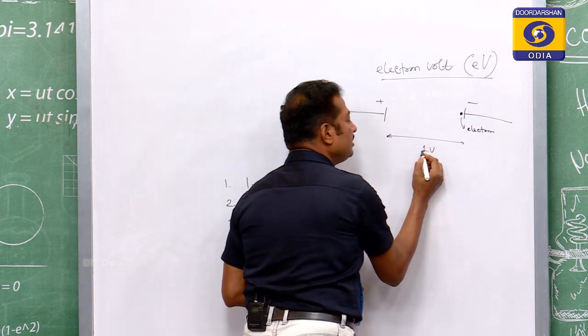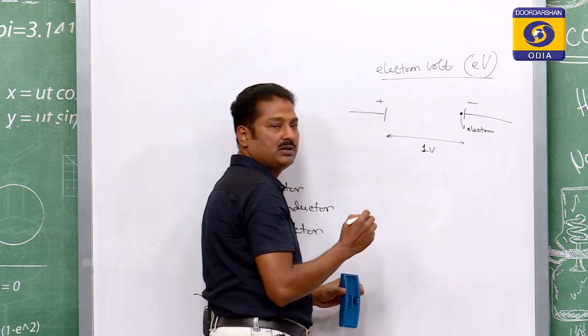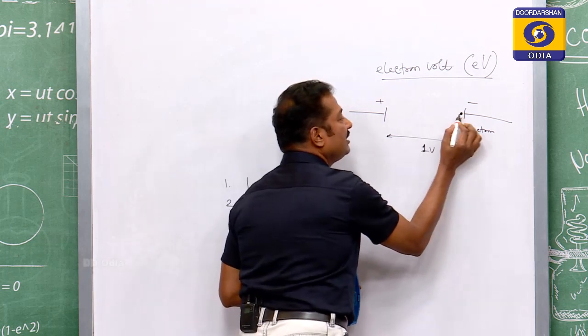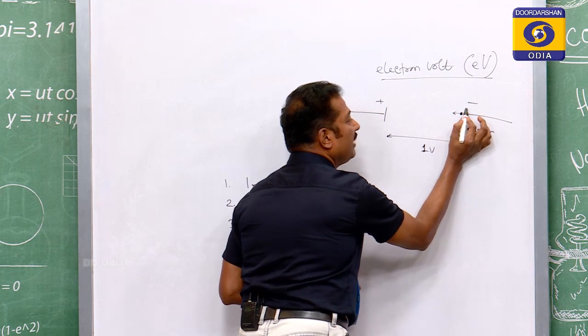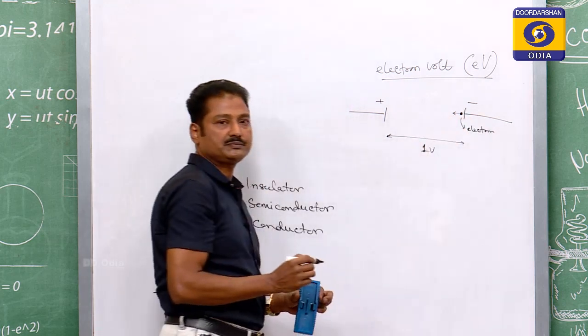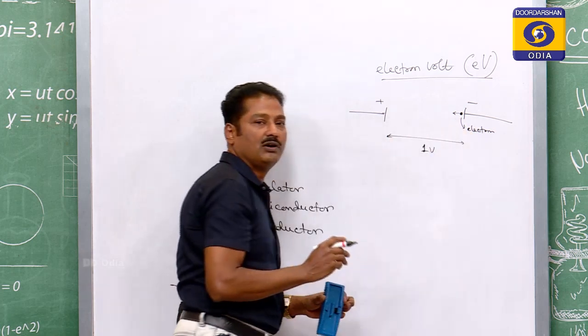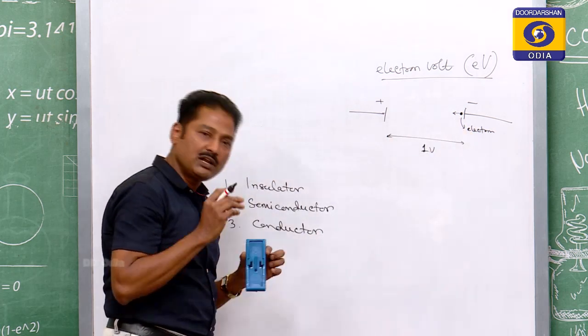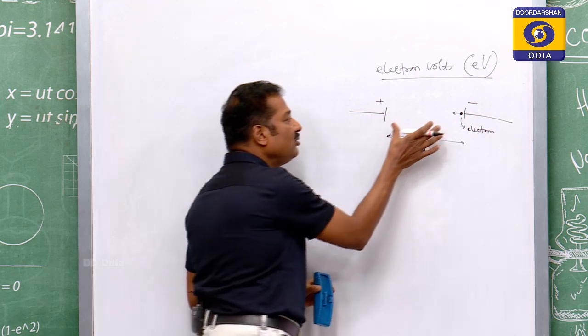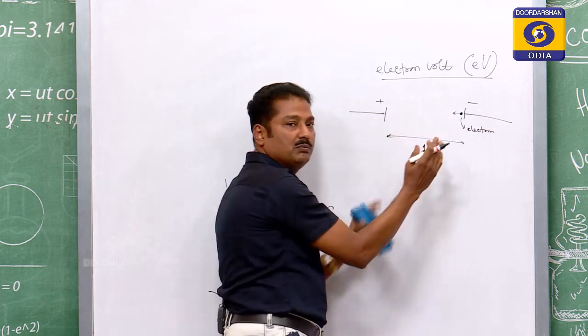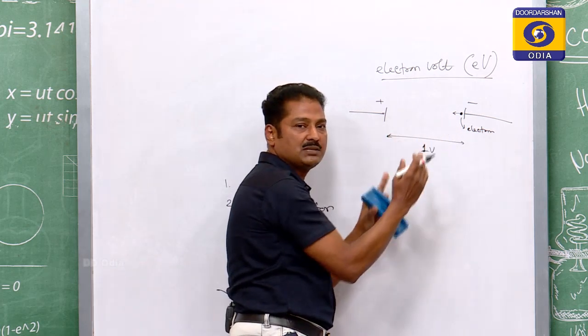If the potential difference is 1 volt and this plate is negatively charged, the electron will be repelled by this plate and this plate will attract the electron, or you can say a field is produced between the two charged plates.